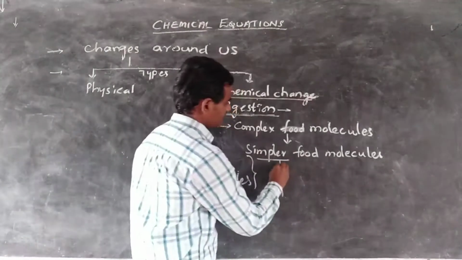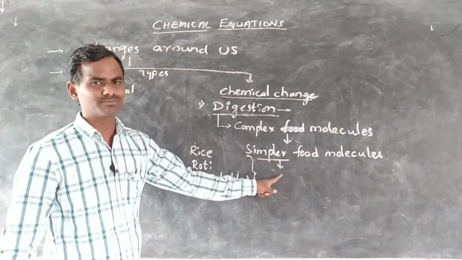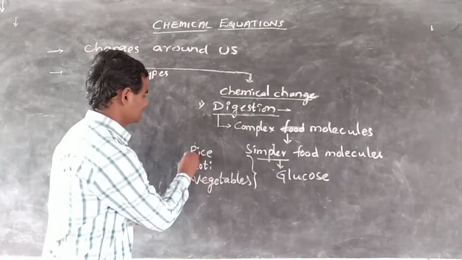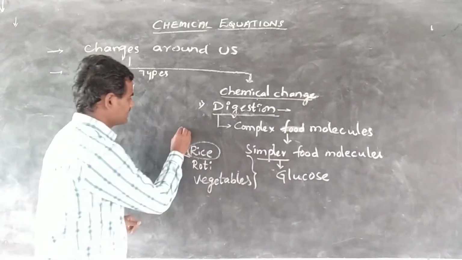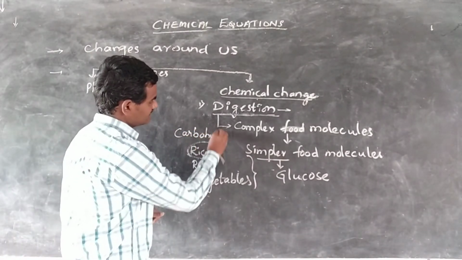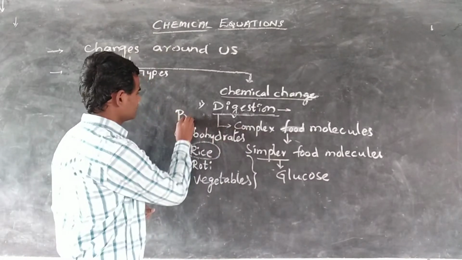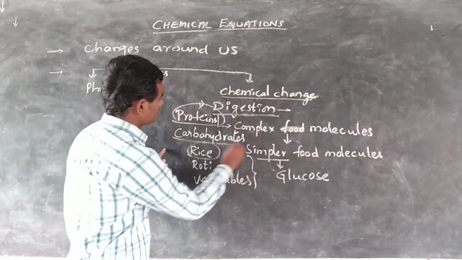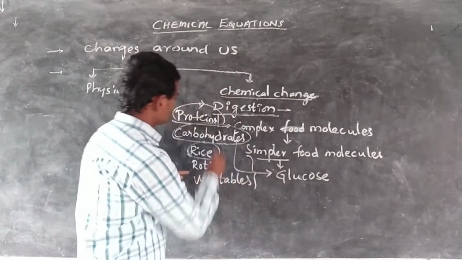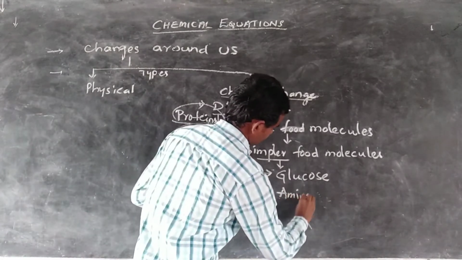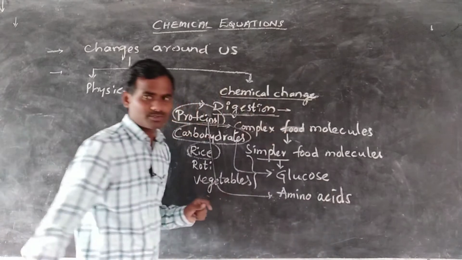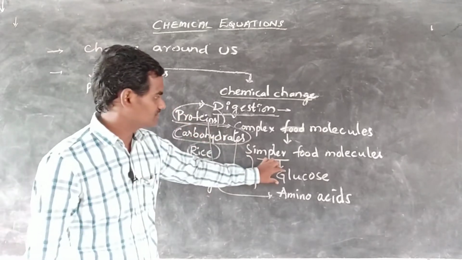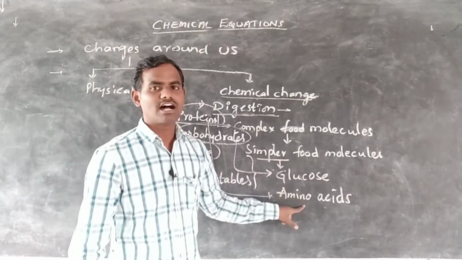The complex food molecules contain mainly carbohydrates or proteins. After digestion, these proteins and carbohydrates change to glucose or amino acids. So complex food molecules like carbohydrates and proteins are changed to simpler food molecules, that is glucose or amino acids.